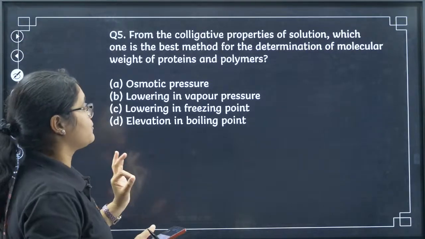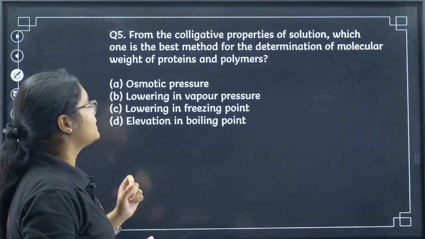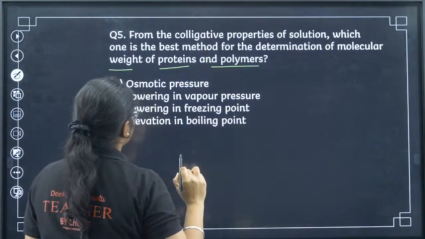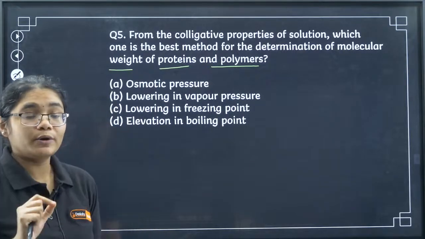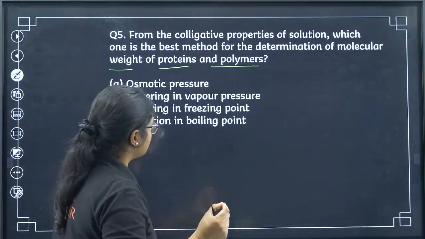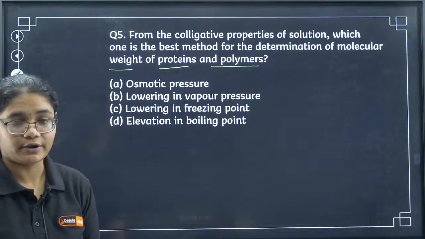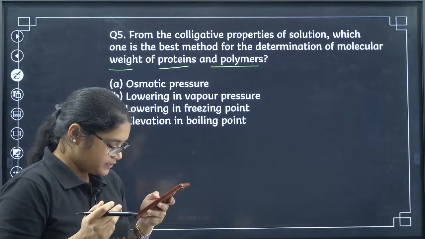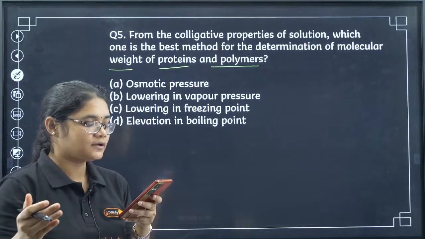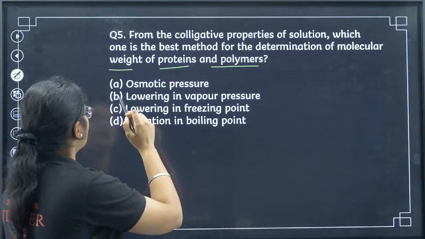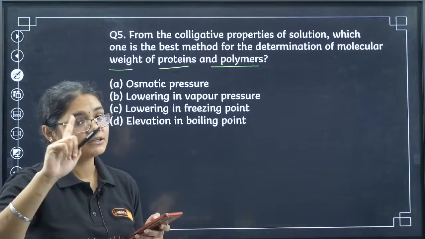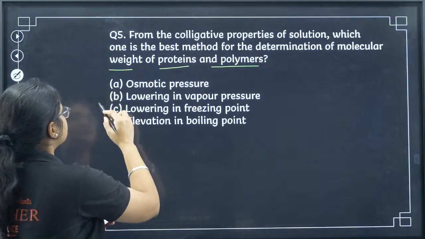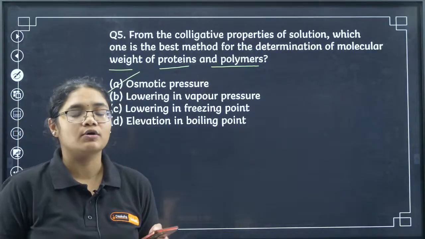From the colligative properties of solution, which one is the best method for the determination of molecular weight of proteins and polymers? Is it osmotic pressure, lowering in vapor pressure, lowering in freezing point, or elevation in boiling point? Which one do you think is the correct answer here? I want everyone to answer with the question number, so that I can know which one you are answering. If you are answering this fifth one, A is absolutely correct, osmotic pressure.